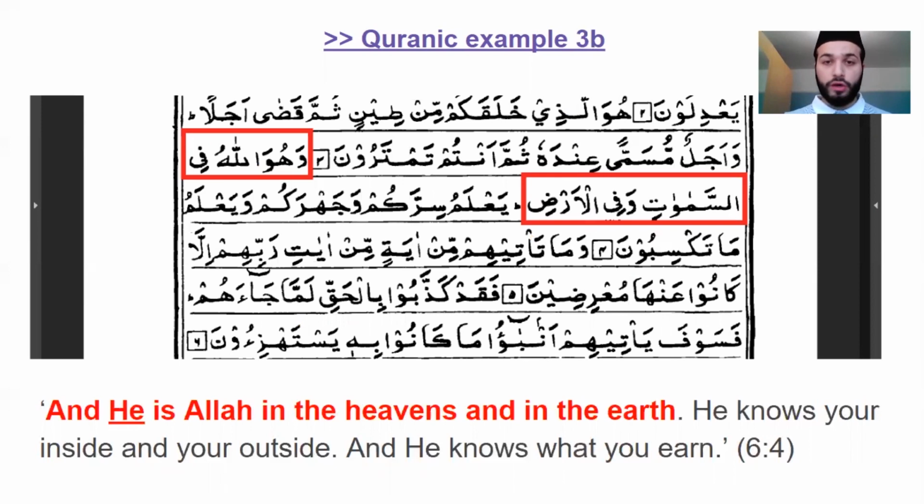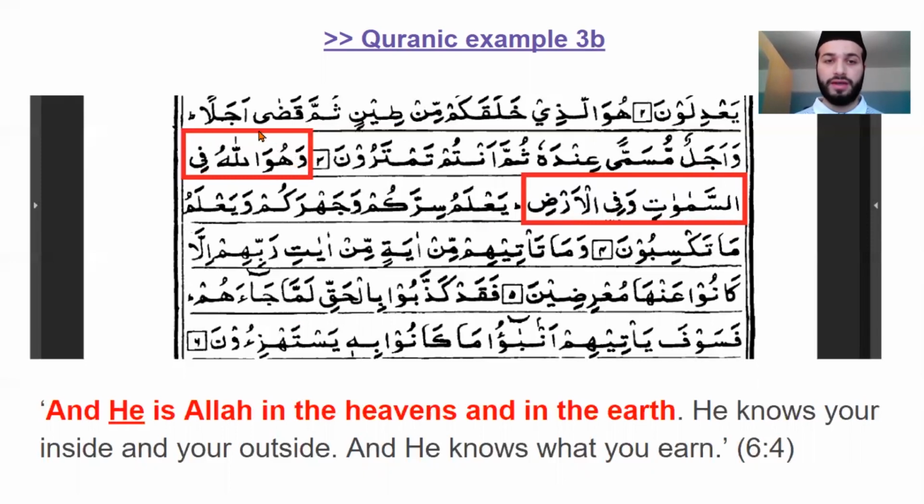Now, alhamdulillah, we know enough Arabic to analyze and look at this verse closely. So wa means and, of course. Huwa, as we just learned, means He. Allah is, of course, Allah. Fi means in. As-samawat means the heavens, as we did previously. Wa again means and. Fi means in. And al-ard, as we did before, means the earth. So that's a longer construction, even longer than last time, that we're alhamdulillah able to translate ourselves now, which is: and He, and then is, of course, is implied.